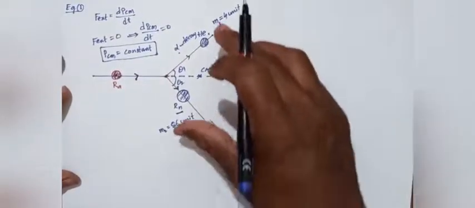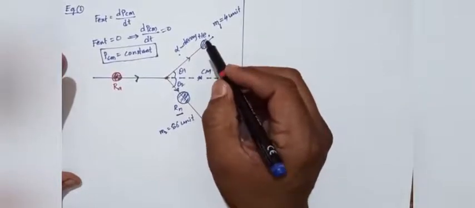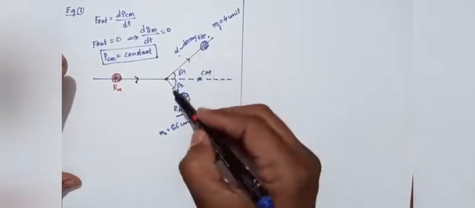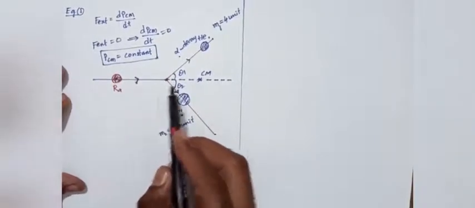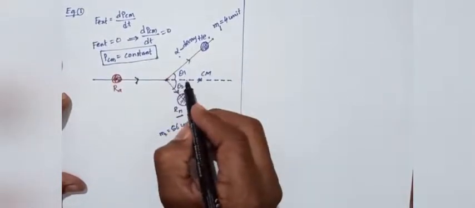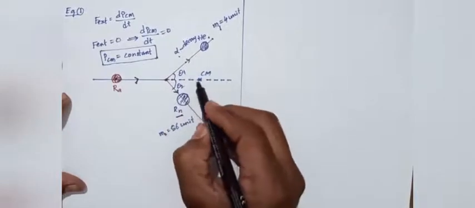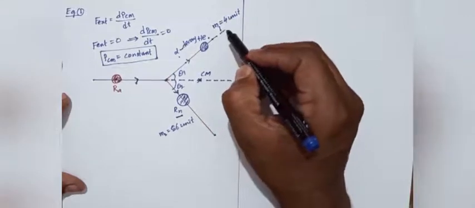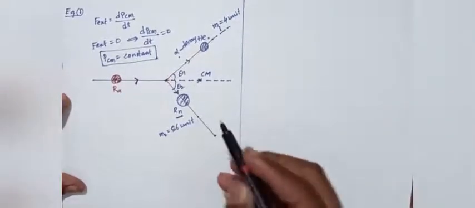After the disintegration, they move in different, opposite directions. The helium goes in this direction and the radon goes in that direction. So what about the center of mass? The center of mass doesn't change.